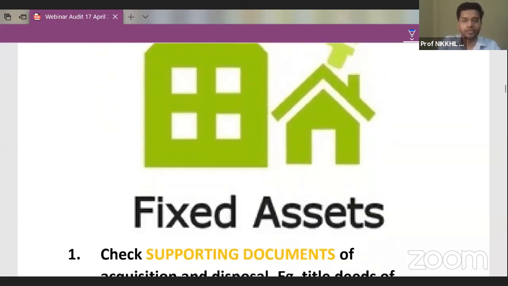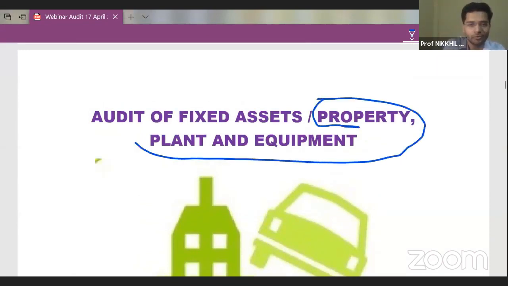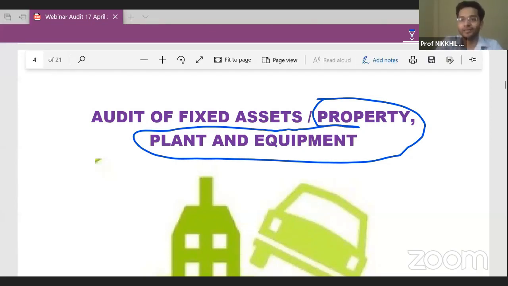And guys, there are two words used over here. Can you tell me the origin of the second word which is used over here? This word, property, plant and equipment. What is the origin of this word? Where does this word come from? Fixed asset is a word which we have studied. AS10 talks about fixed asset. AS10 doesn't talk about property, plant and equipment. Where does this word come from? Property, plant and equipment. PPE is the short form of this word.